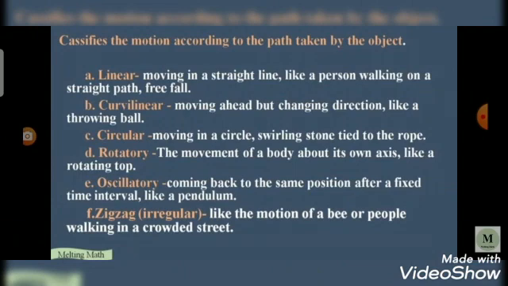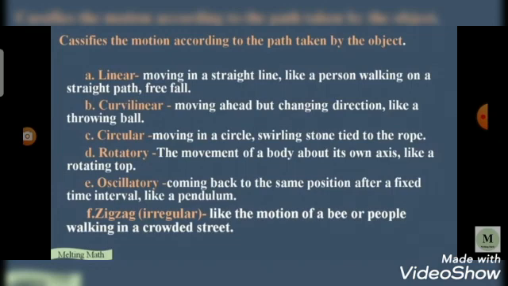Now we see the first motion based on the path. Based on the path, the motion is divided into 6 types. First one is the linear motion. Linear motion means moving in a straight line. For example, a person walking on a straight path, a free ball. These are the examples for the linear motion.